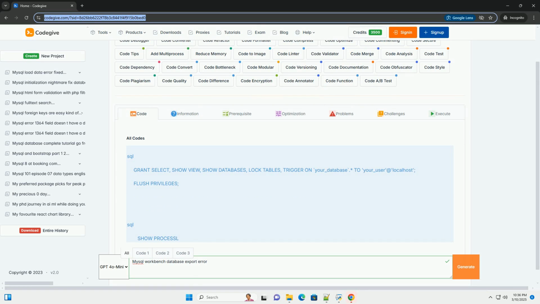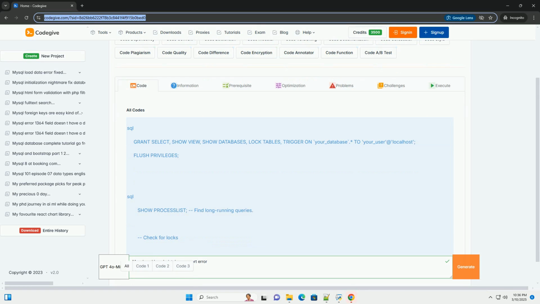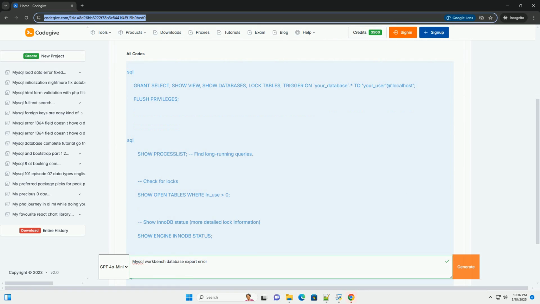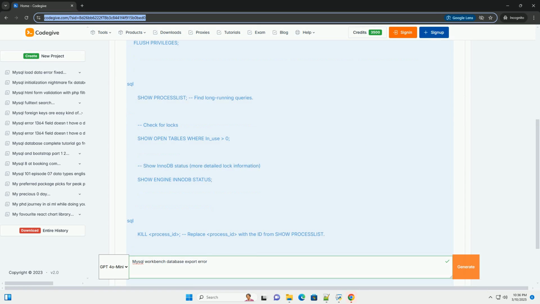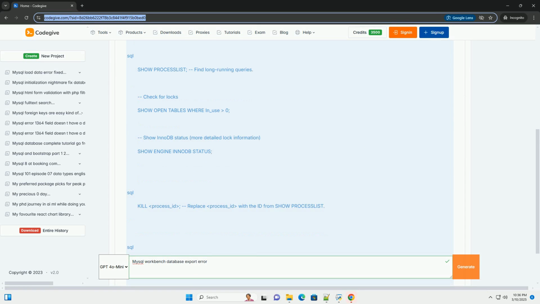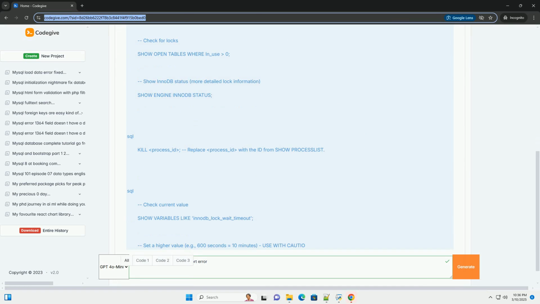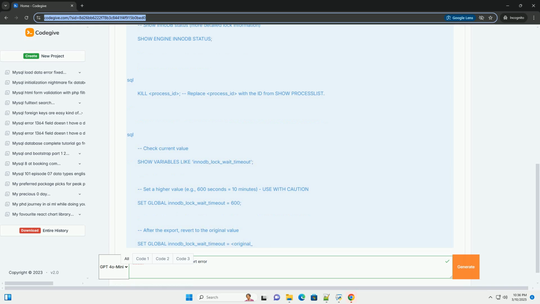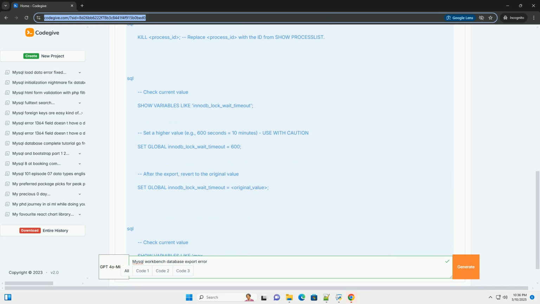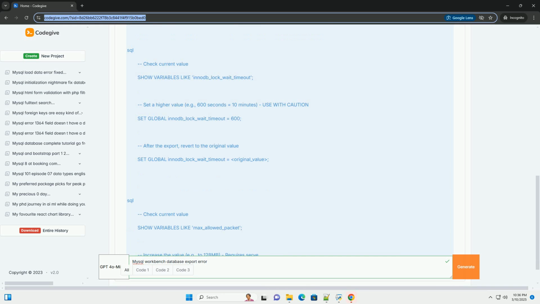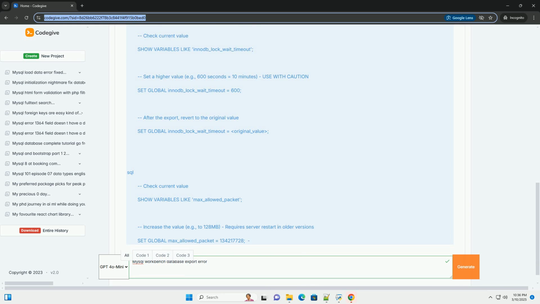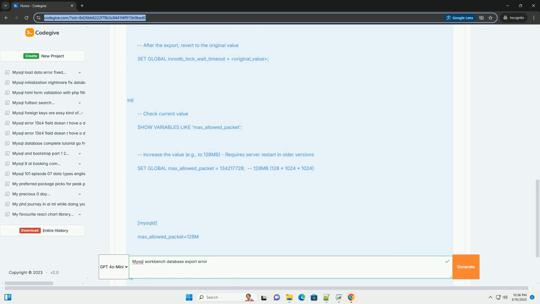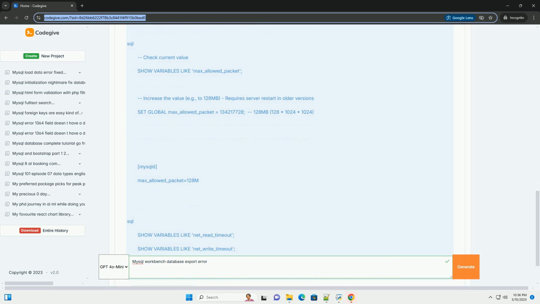Troubleshooting MySQL Workbench Database Export Errors, a comprehensive guide. MySQL Workbench is a powerful GUI tool for managing and developing MySQL databases. However, like any software, it can sometimes encounter errors during database export operations. This comprehensive guide will delve into the common causes of these errors, provide practical troubleshooting steps, and offer code examples to help you resolve them effectively.